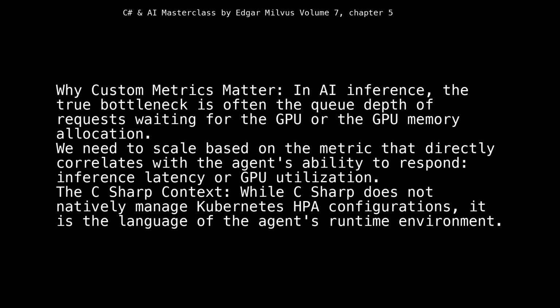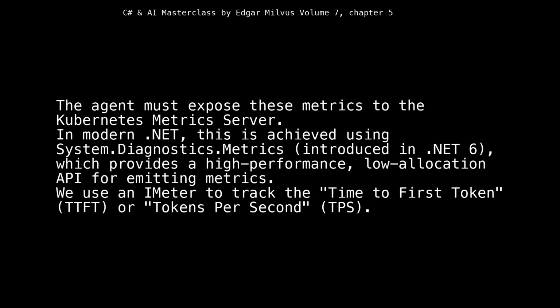The C# context. While C# does not natively manage Kubernetes HPA configurations, it is the language of the agent's runtime environment. The agent must expose these metrics to the Kubernetes metrics server. In modern .NET, this is achieved using System.Diagnostics.Metrics, introduced in .NET 6, which provides a high-performance, low-allocation API